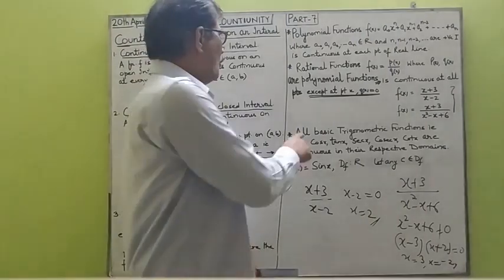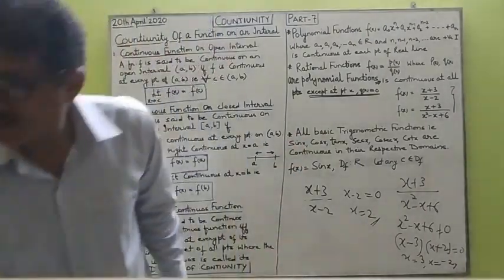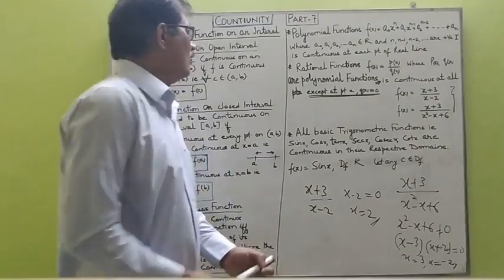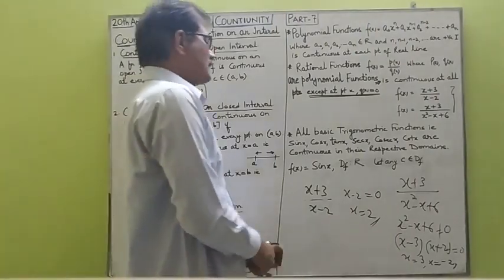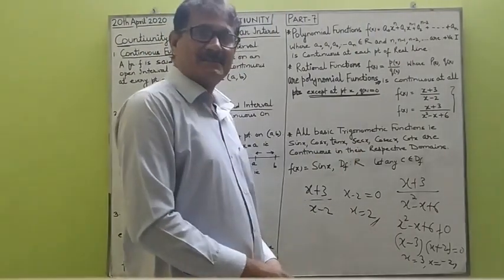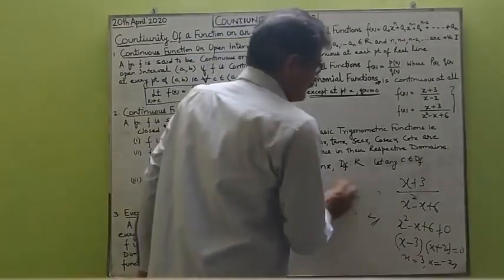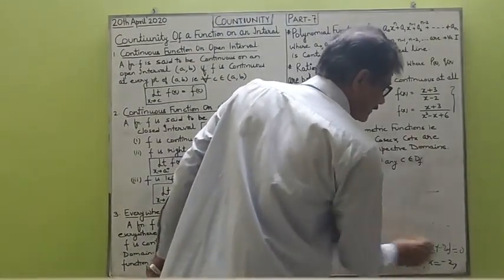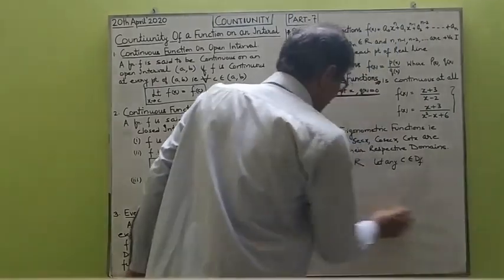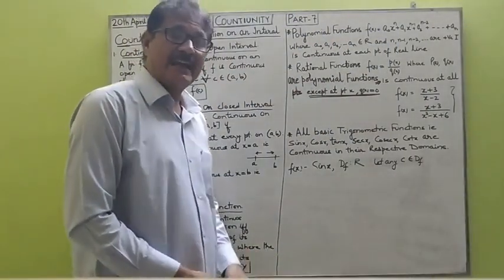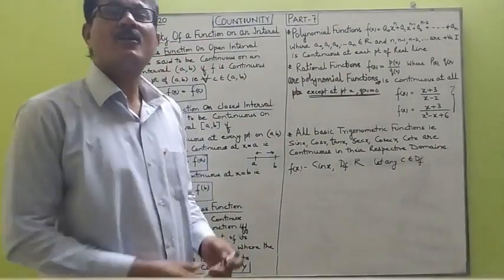Okay. Now moving on, all trigonometrical functions are also continuous in their respective domains. For example, when we talk about all trigonometrical functions, that means sin x, cos x, tan x, cosec x, sec x and cot x.